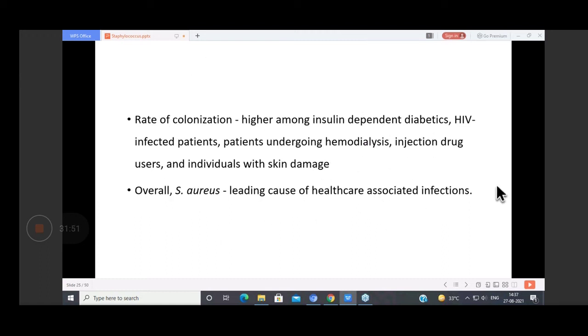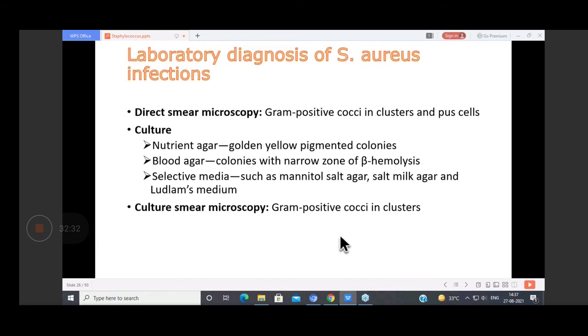So Staph aureus causes healthcare related infections. It is very common in hospitals, and even the healthcare professionals are potential carriers of Staph aureus, and sometimes a multi-drug resistant Staph aureus, which is a problem in hospitals. Sometimes the doctors and nurses have this resistant Staph aureus on their hands, which spreads very quickly in hospital if hygienic conditions are not maintained.